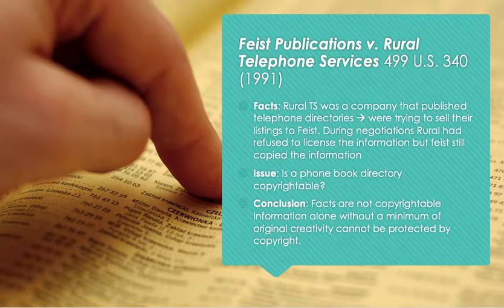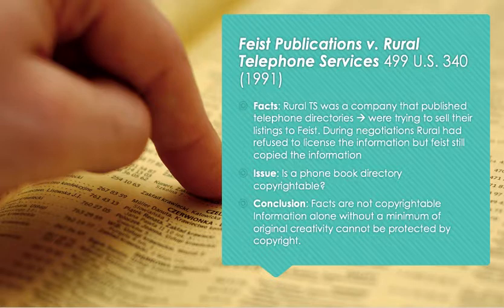So in this case, the facts of the case are that there is this rural telephone services company, right? And it published these telephone directories, right? And they had got into these negotiations with Feist Publications, and they were trying to sell their phone number listings to Feist Publications, right? But during the negotiations, they had some falling out, and Rural refused to license the information, but Feist still copied the information.